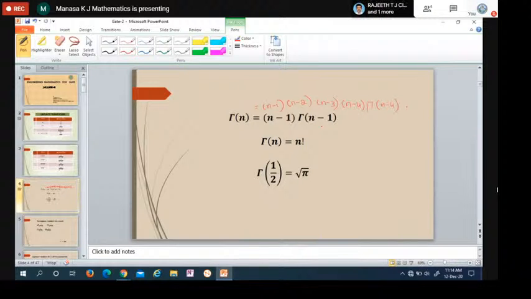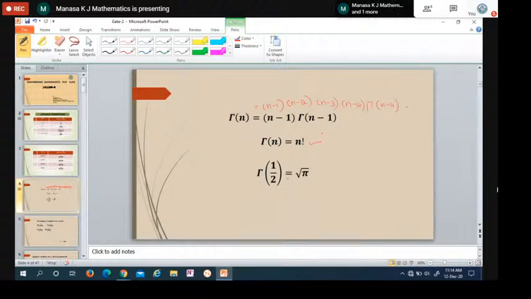And that can be written as n factorial. So n factorial is nothing but n into n minus 1 into n minus 2, and so on. So this can be written as n factorial.